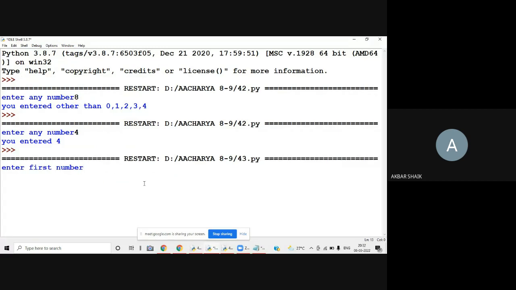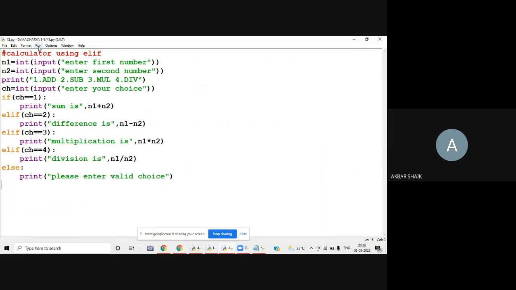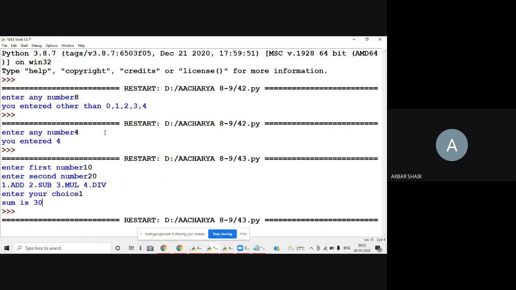Okay. Enter first number. I am giving 10. Second number 20. Okay, so this is my menu. 1 for addition. If I am giving 1, then the sum is 30. Now I don't want to give 1. I want to give some other option.